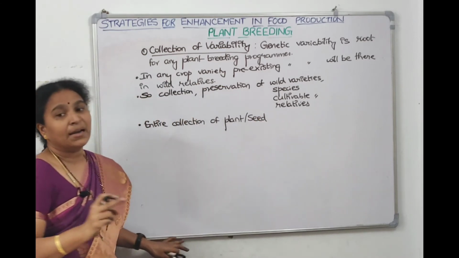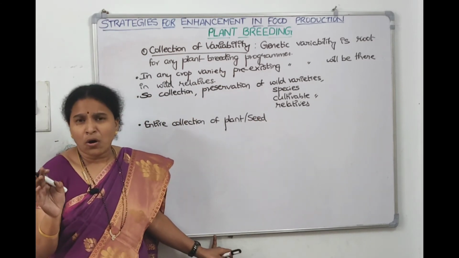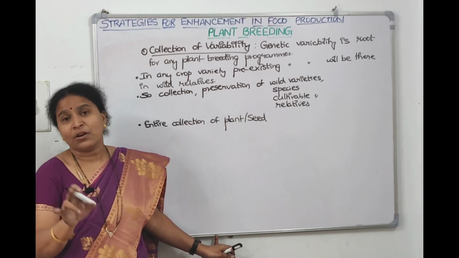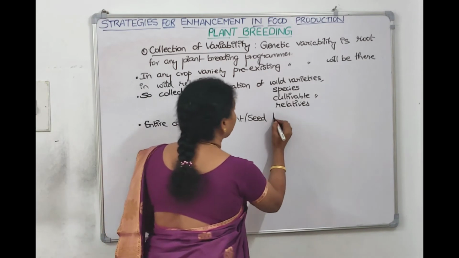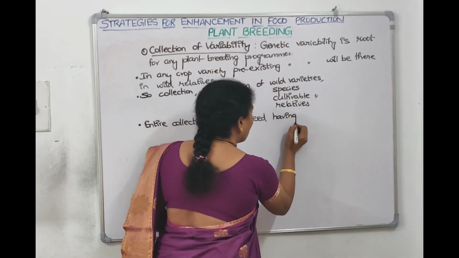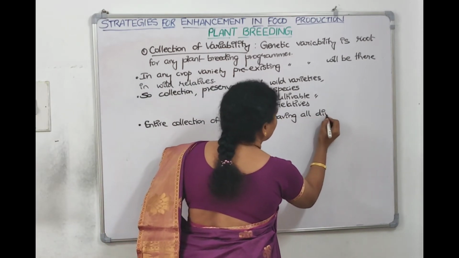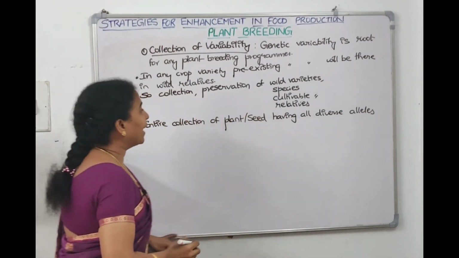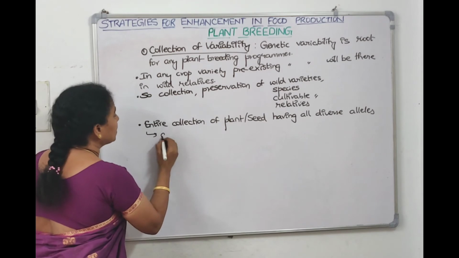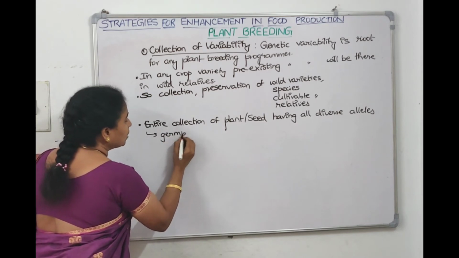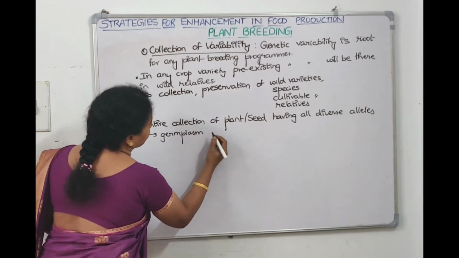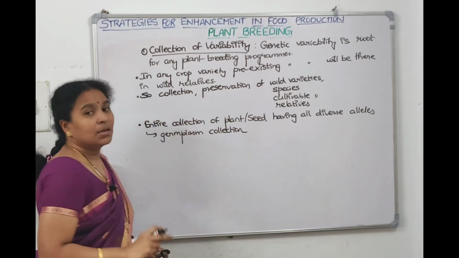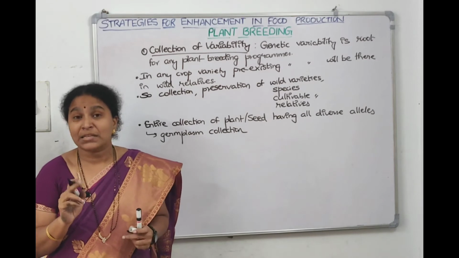So we can collect a plant or we can collect a seed having all the diverse alleles. If it is the same variety, we will not pick it. If there is any variation, then only we will pick it. So having all diverse alleles, what is this called? This comes under germplasm collection. This step is called germplasm collection.